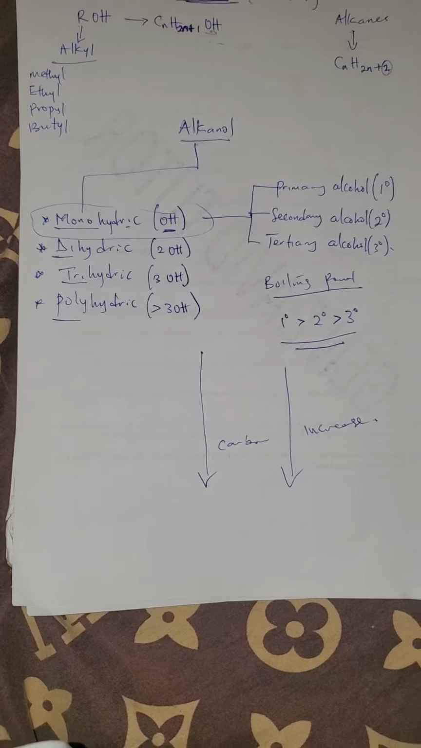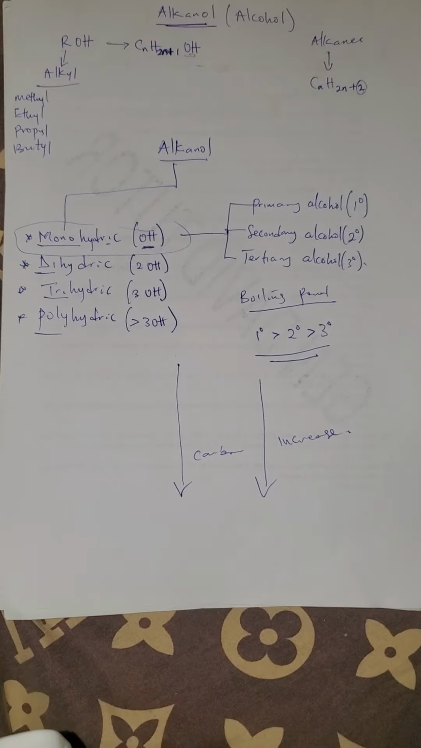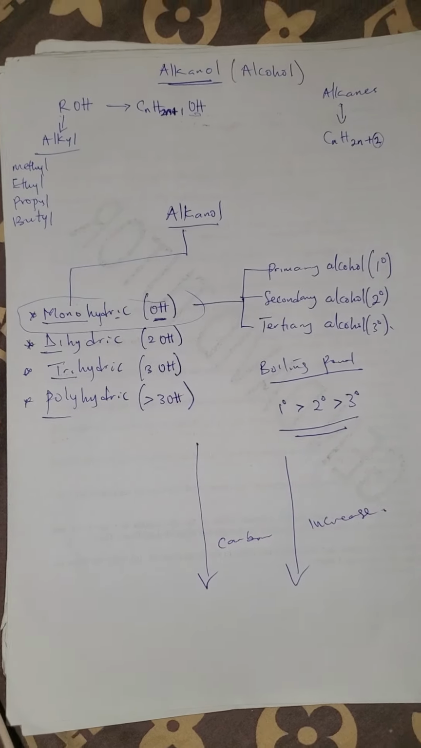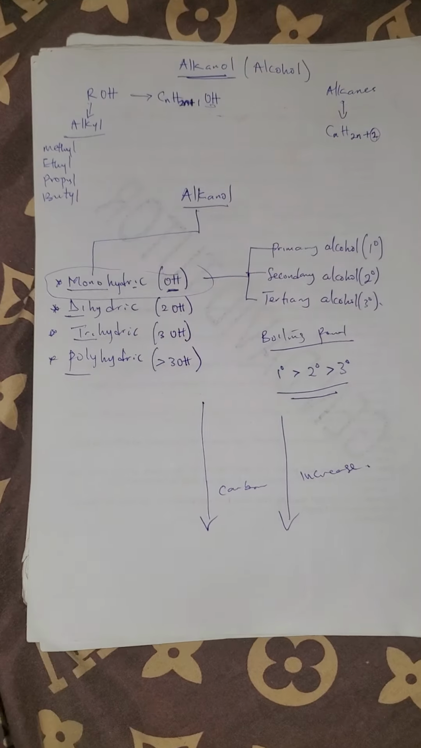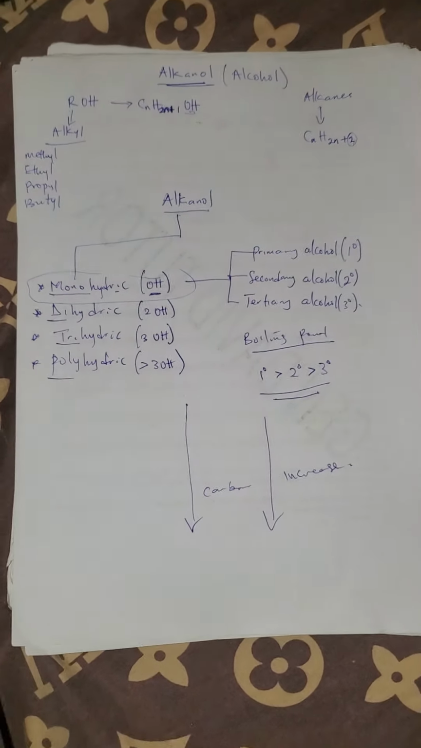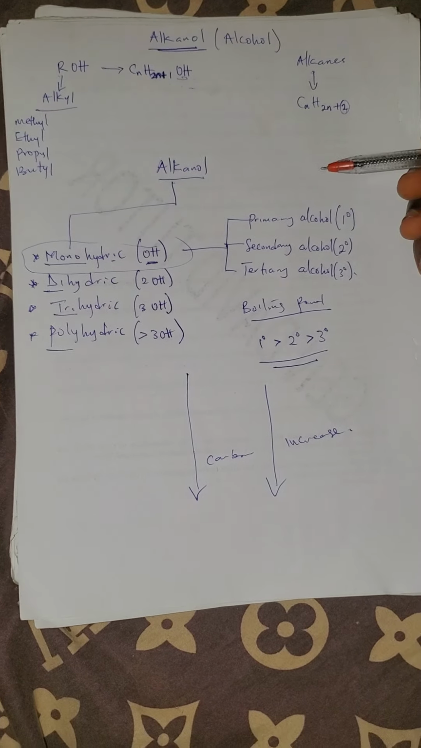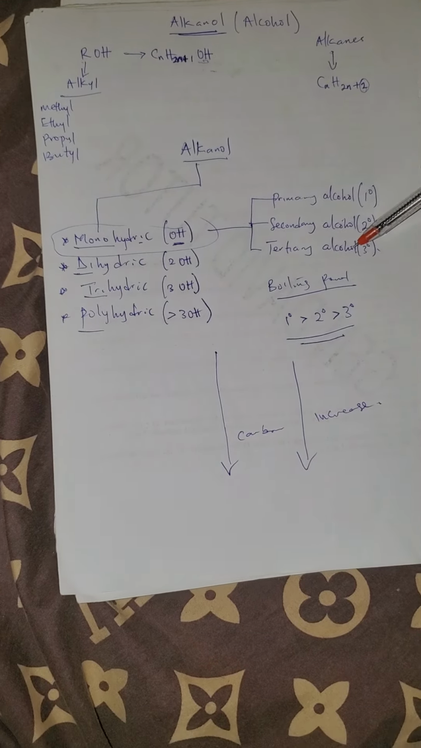So that shows that ethanol boiling point is greater than methanol. Propanol boiling point is greater than ethanol. Butanol boiling point is greater than propanol. And pentanol boiling point is greater than butanol. That is it. And at the same time, primary alcohol boiling point is greater than secondary alcohol, and secondary alcohol boiling point is greater than tertiary alcohol.